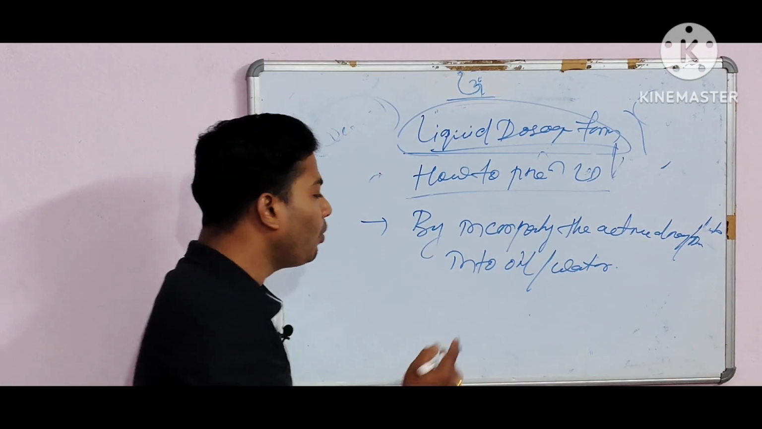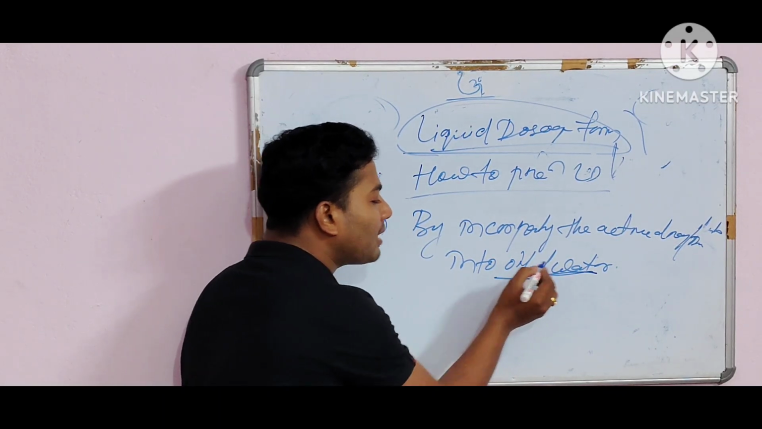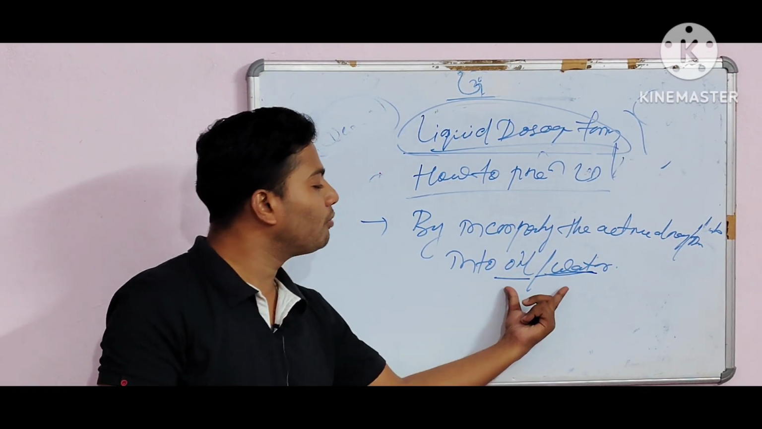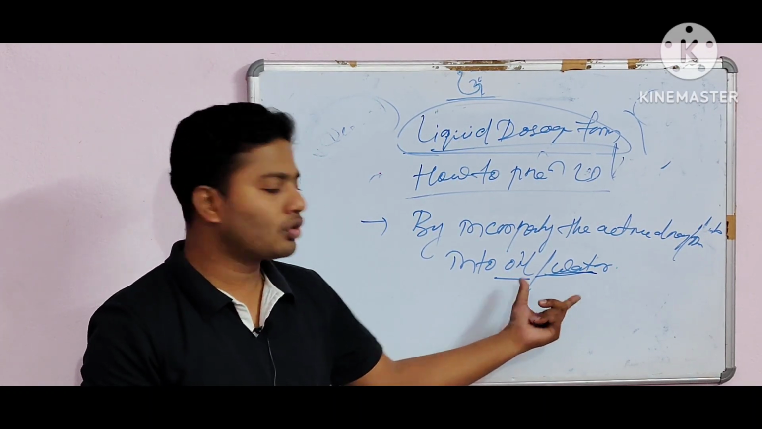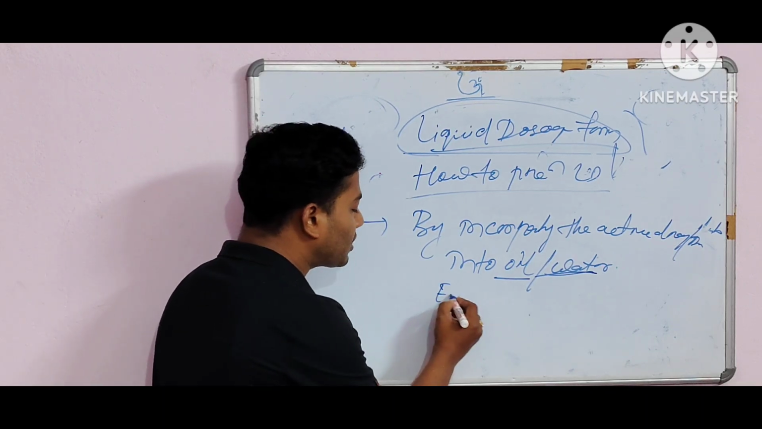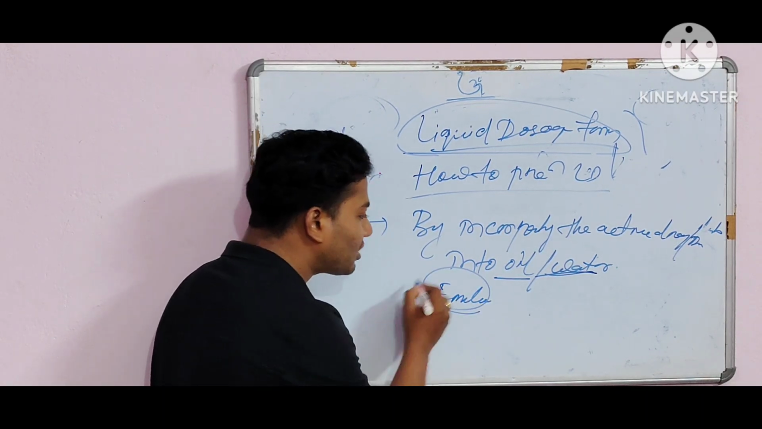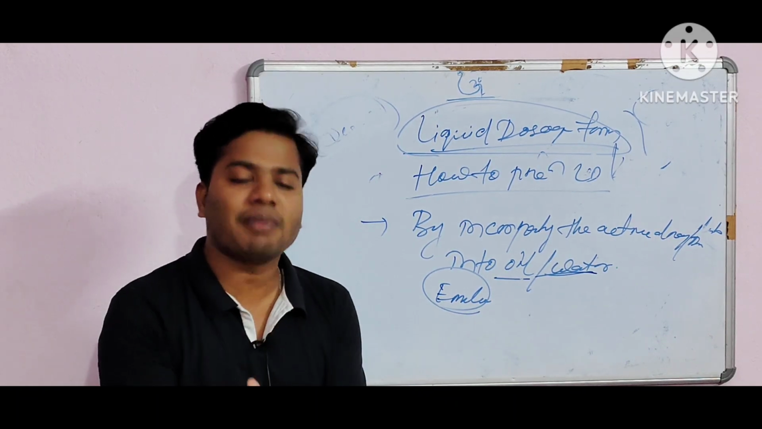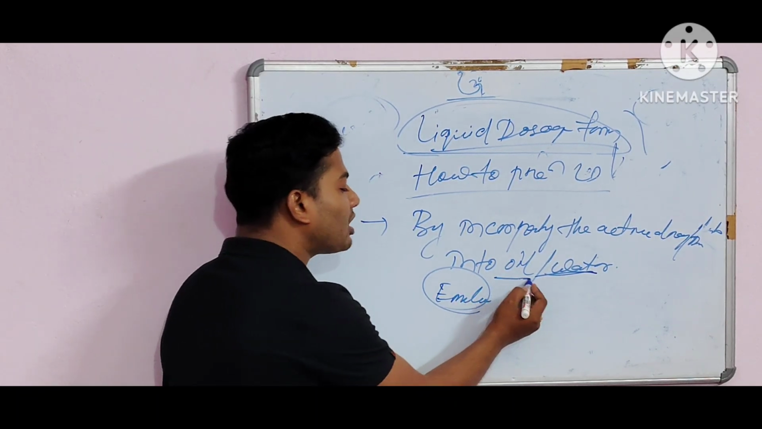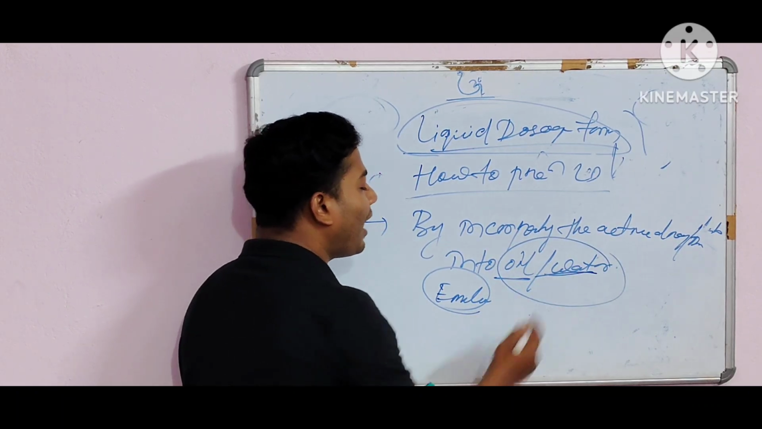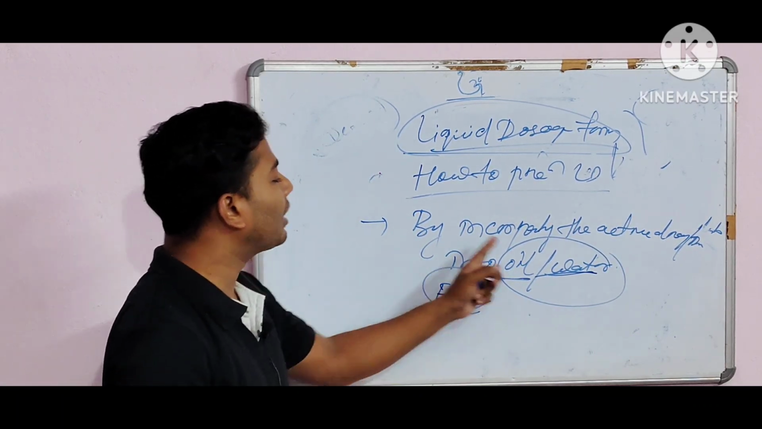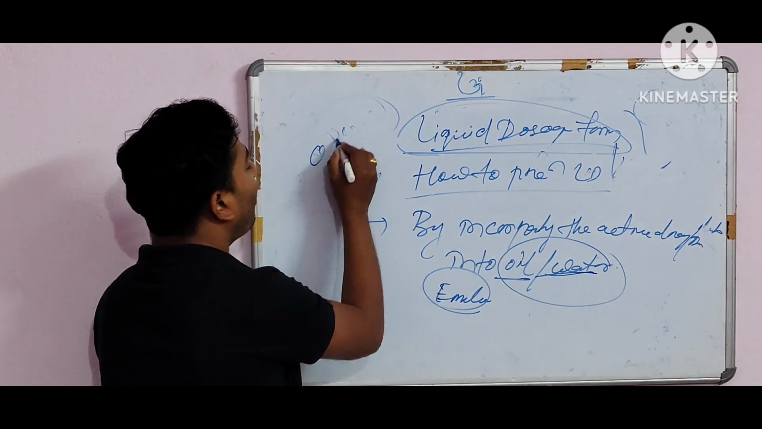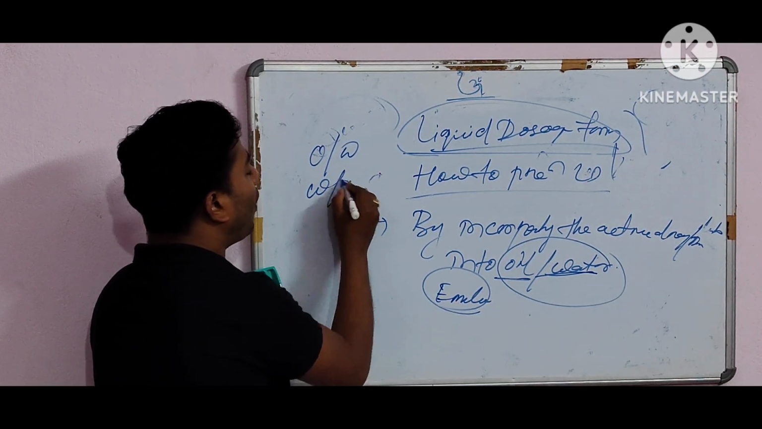All of you know there are two immiscible liquids, one is oil, another one is water. These two immiscible liquids do not mix properly, and the example is emulsion. So you have to mix the two immiscible liquids by using a third agent, that is the emulsifying agent. By using the emulsifying agent, you mix the oil and water. So by incorporating the active ingredients, that means you prepare an oil in water or water in oil emulsion.